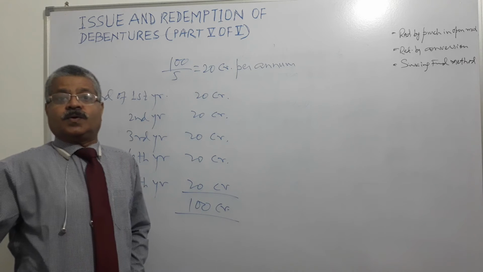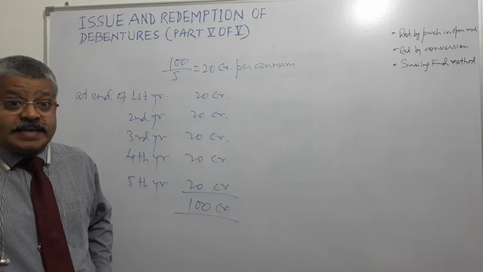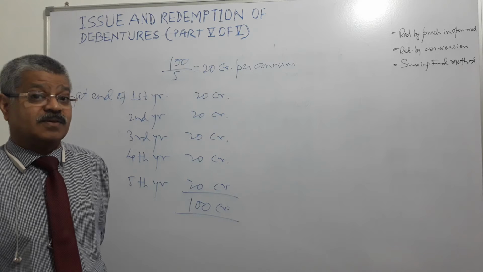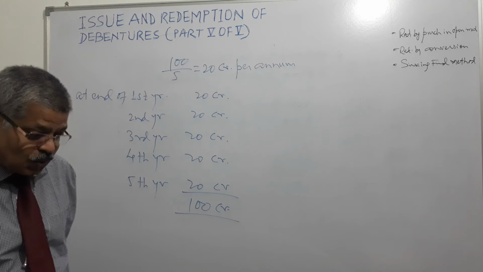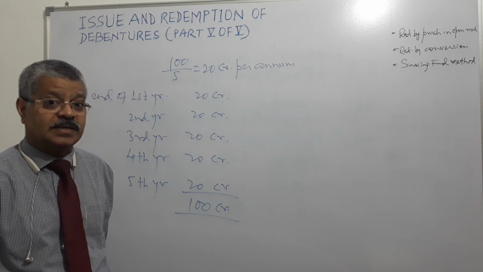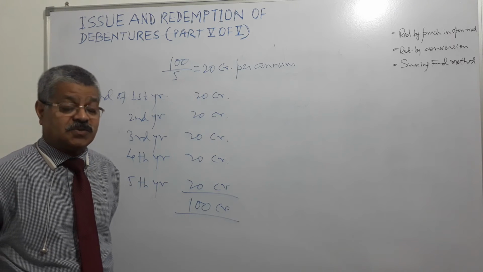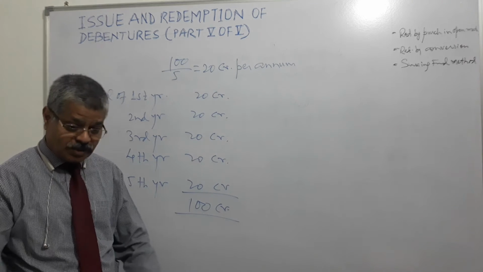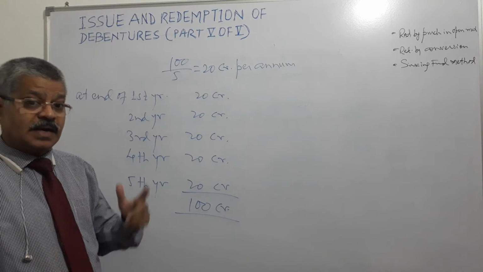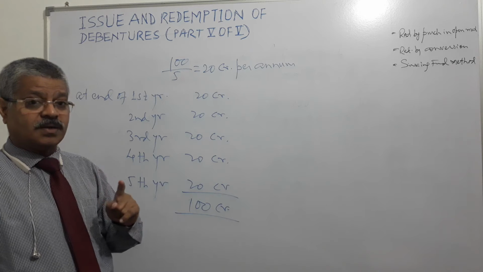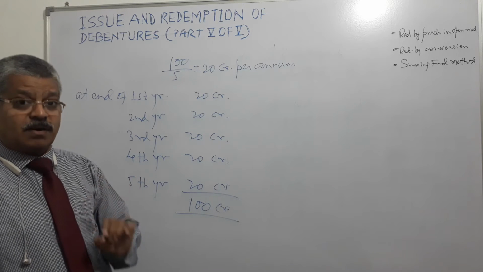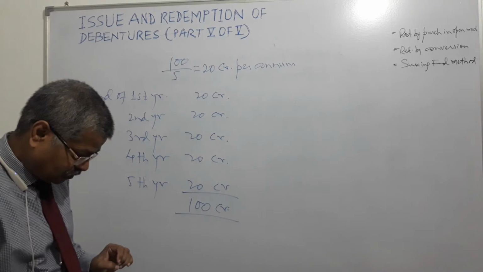But money cannot lie idly in the DRF, the debenture redemption fund. So this money is utilized for investments in marketable securities or bonds so that it keeps on earning something, and that account is called the debenture redemption fund investment account, right?